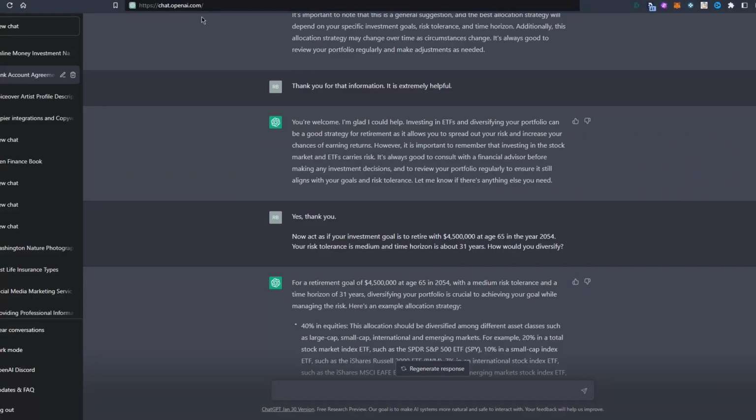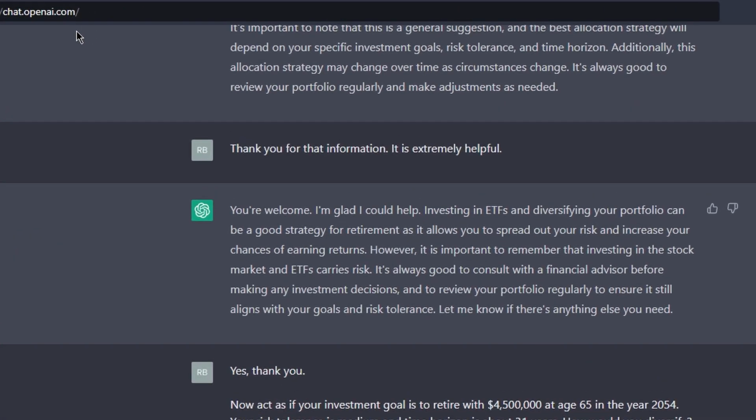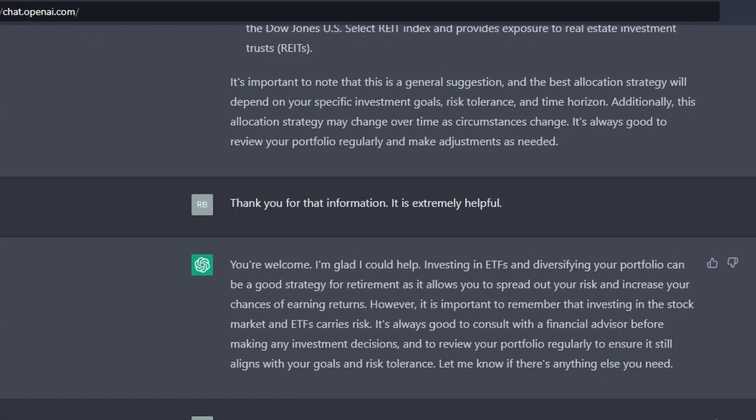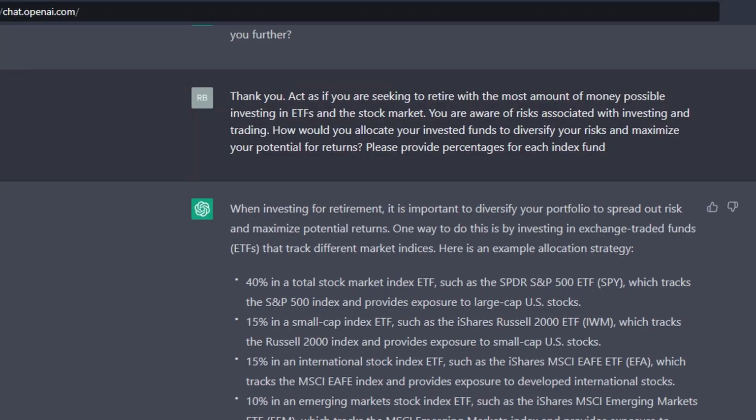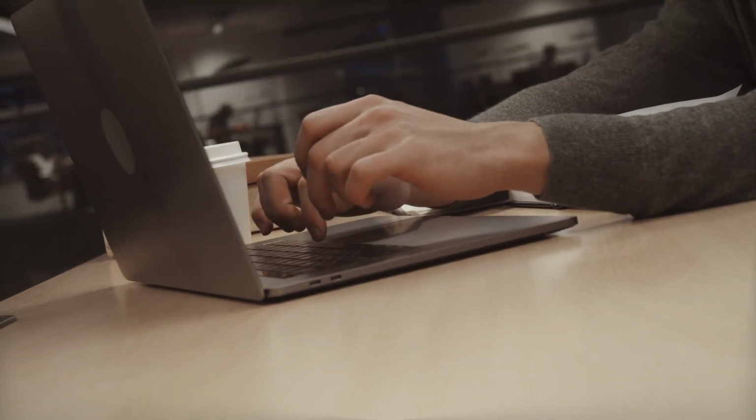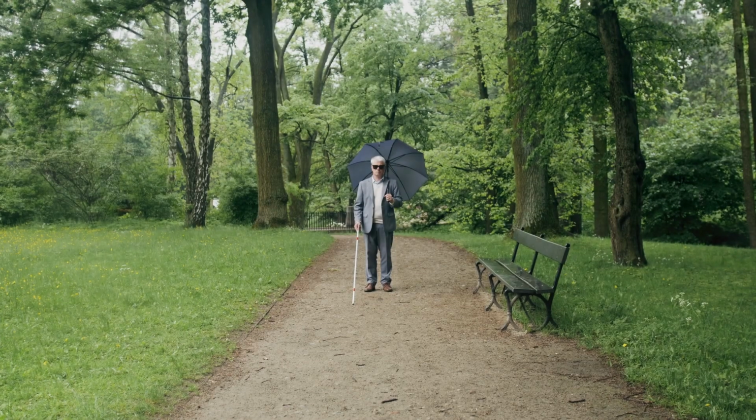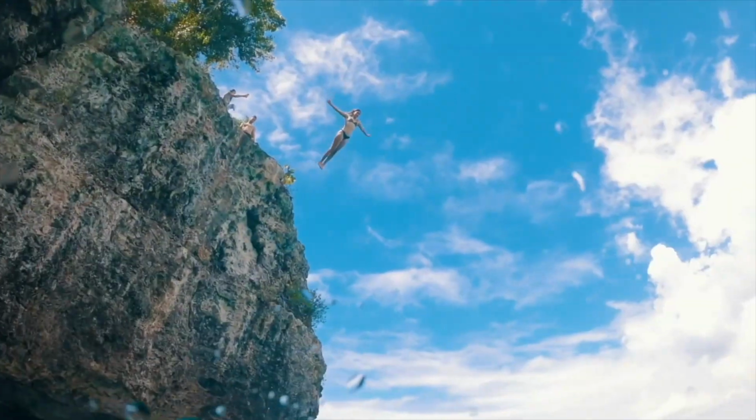The first thing we're going to do is head over to chat.openai.com, and yes, we're going to use Chat GPT if it's working. We're going to also take this with a grain of salt and make sure that you do your own damn research. Just don't blindly jump into whatever AI suggests, like some people believe that I did.